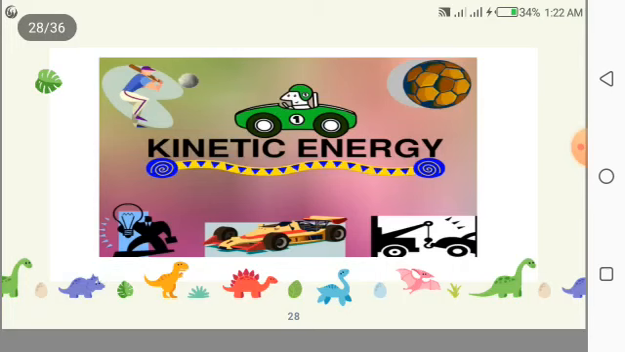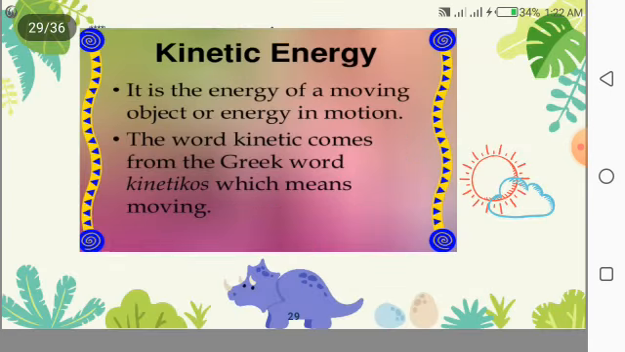Now we will discuss kinetic energy. Kinetic energy is the energy of a moving object, or energy in motion. The word kinetic comes from the Greek word kinetikos, which means moving. Here is a little difference. Kinetic energy is produced when an object is moving, while potential energy is produced when the object is at its position, that is, its stationary phase, and the moving one is known as kinetic energy.